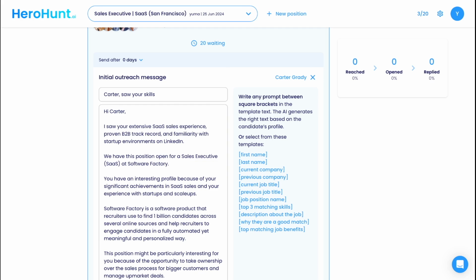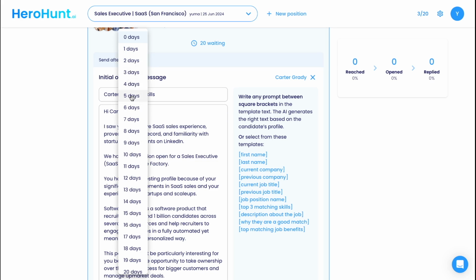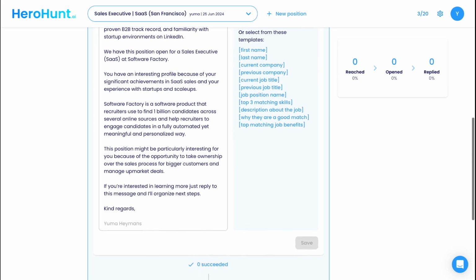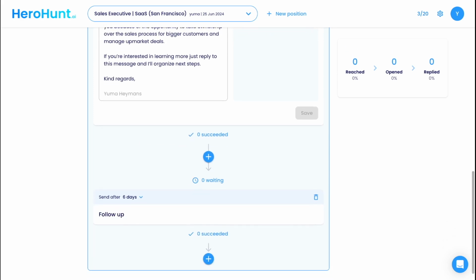Good to note is that there are standard delays before the messages are sent, and in between messages to ensure a good email sender reputation. If you want to schedule messages, you can change the amount of time before a message is sent. I will take care of sending the messages in a personalized and responsible way, so you don't have to do this repetitive task yourself. I share the results of the messages I sent here with the amount of candidates reached, emails opened, and replies. You will start seeing candidate replies without having to manage the messaging process.